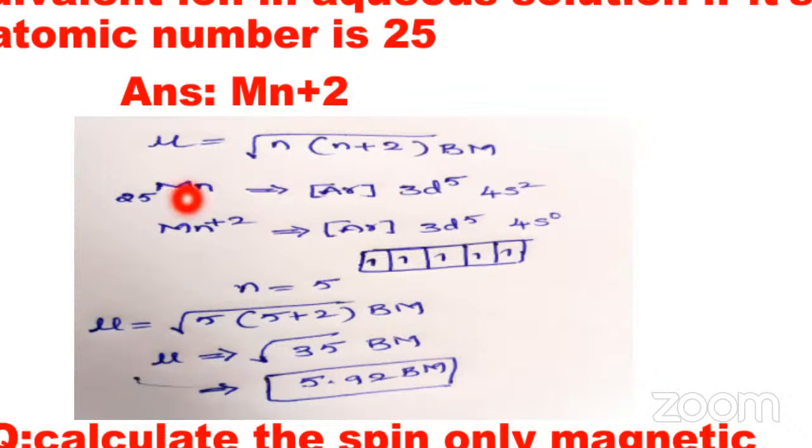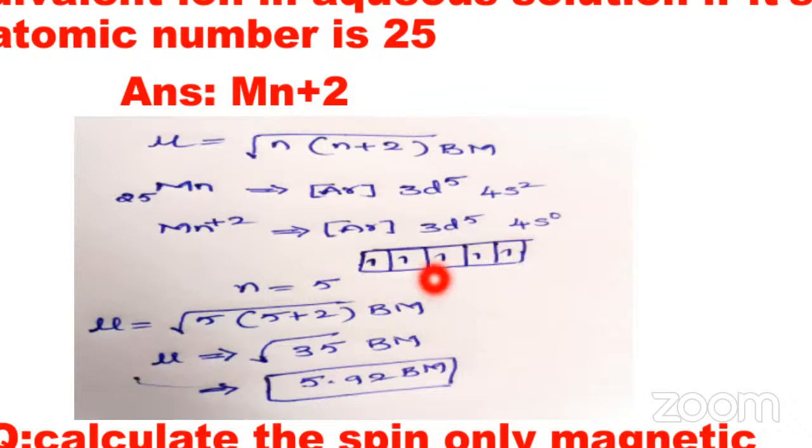First of all, you write the manganese atom. Its atomic number is 25. Its outermost electronic configuration is argon 3d5 4s2. Mn+2 is nothing but it lost its electrons from its outermost orbital, the 4s orbital. Then it now has 3d5. Here the d orbital has 5 electrons. These 5 electrons are unpaired electrons. So what is the n value? N is equal to 5.